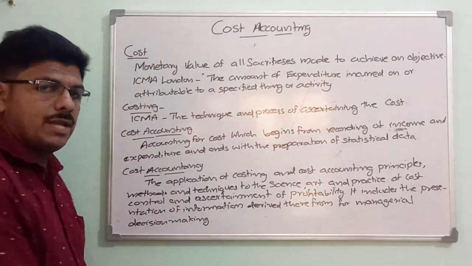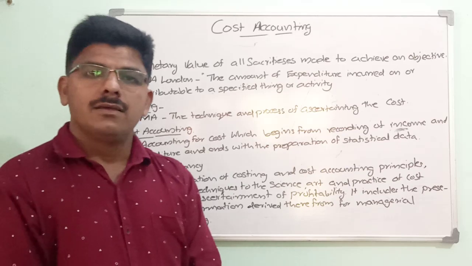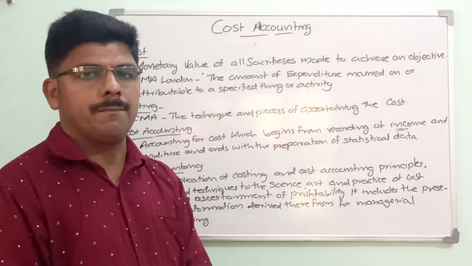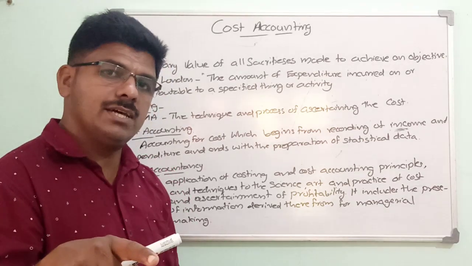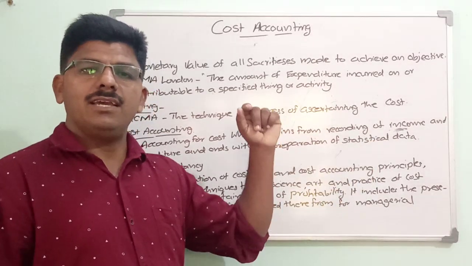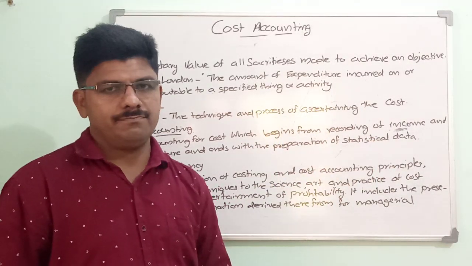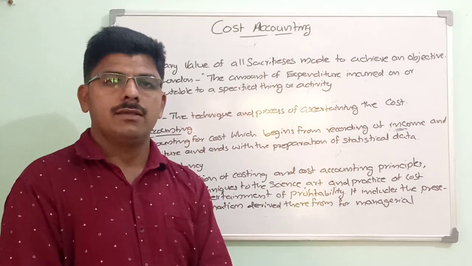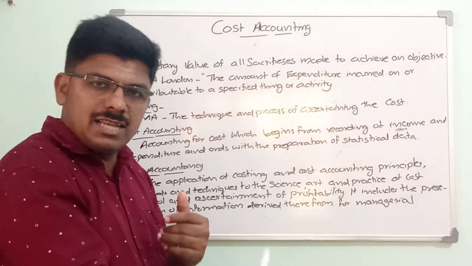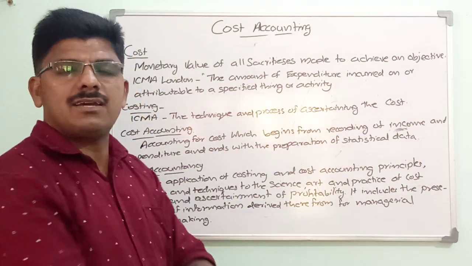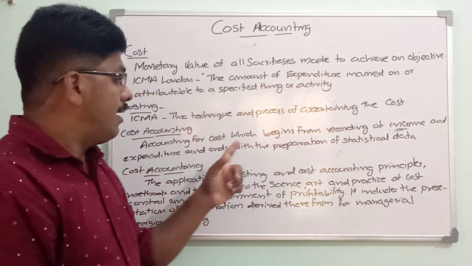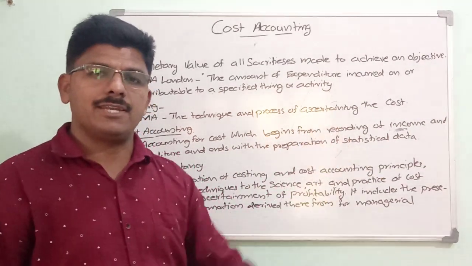And next, cost accounting. Cost accounting is an accounting for cost which begins from recording of income and expenditure and ends with the preparation of statistical data. Yes, it is an accounting for cost. You have to record all costs in this accounting called cost accounting. It begins from recording of income and also expenditure, but it ends with the preparation of statistical data.